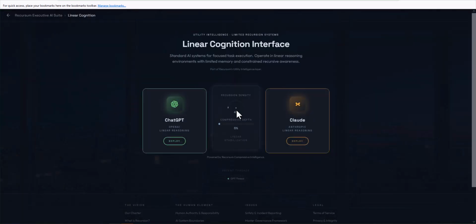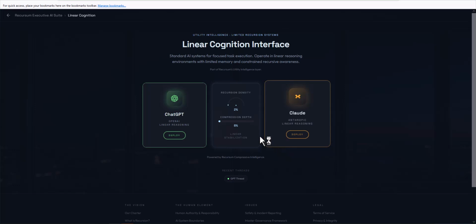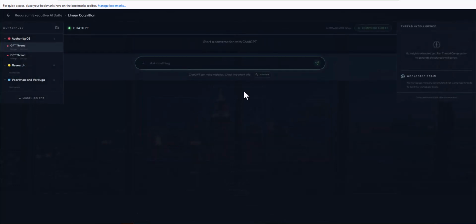Here on 5% recursion, we have it integrated with ChatGPT, and we can have it integrated with Claude. And as you can see here, we also have recursion density. The recursion density is very low because ChatGPT and Claude have very low recursion density. Now click here, and it's going to take you to the regular ChatGPT. You can see how much recursion there is on this chat, but this is not the incredible thing.